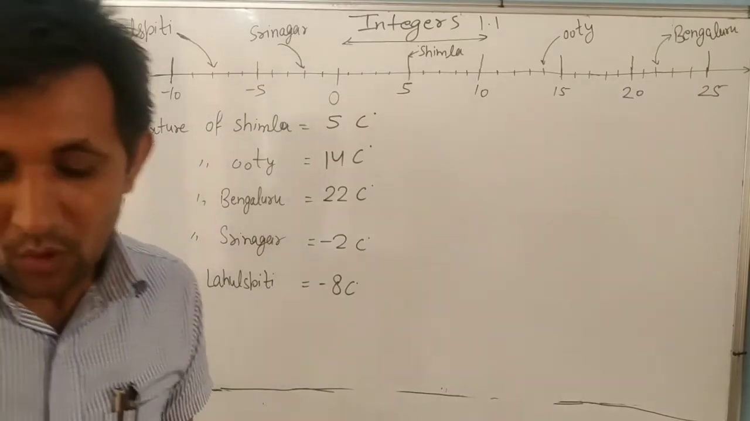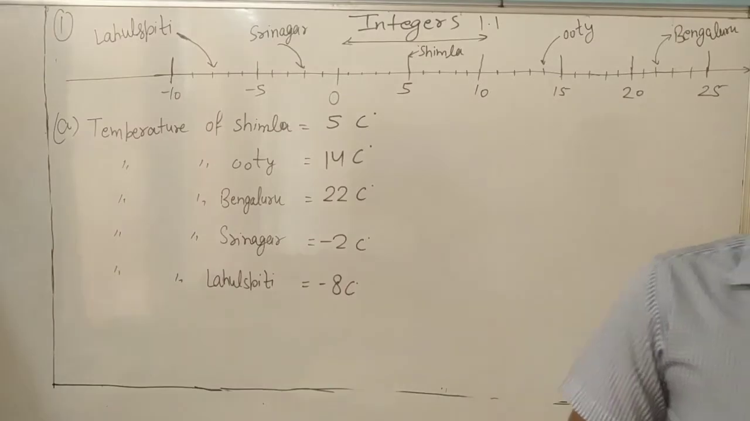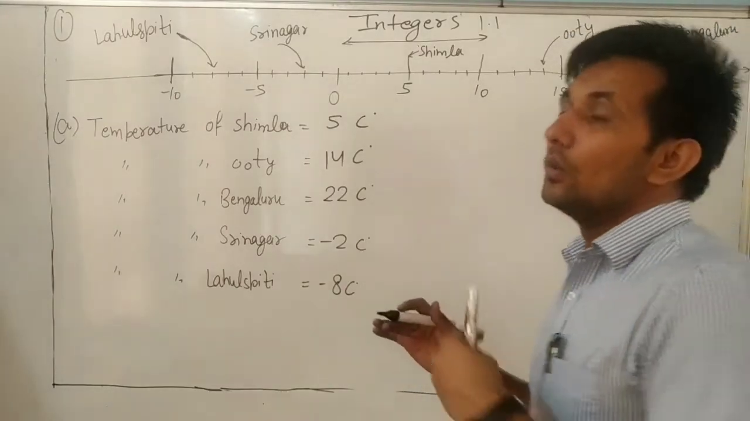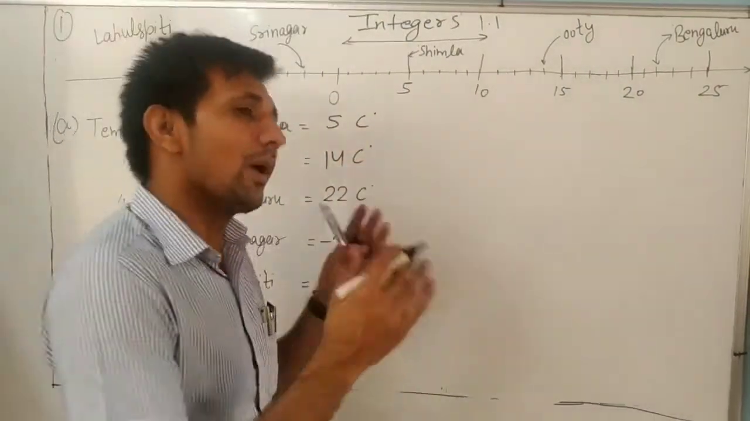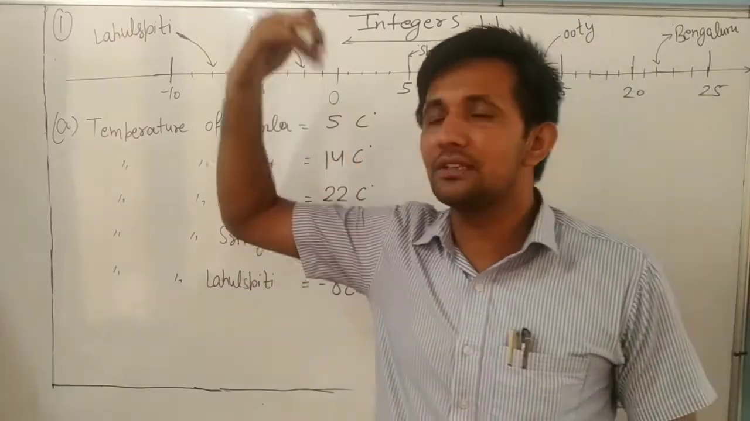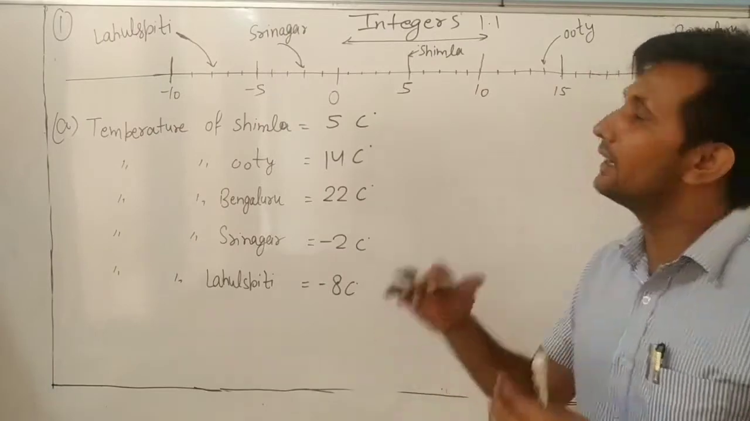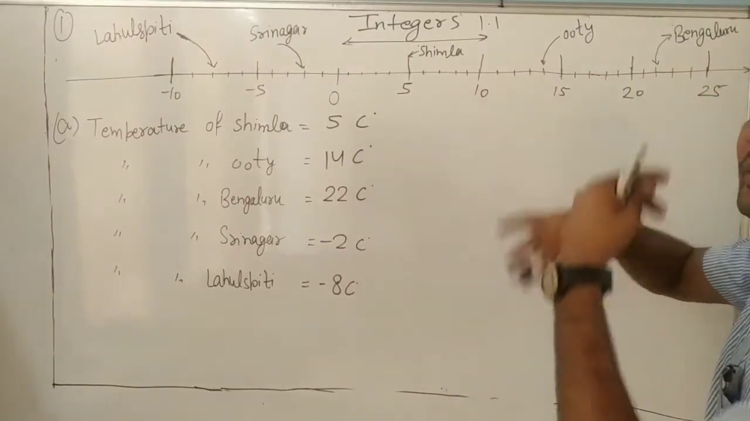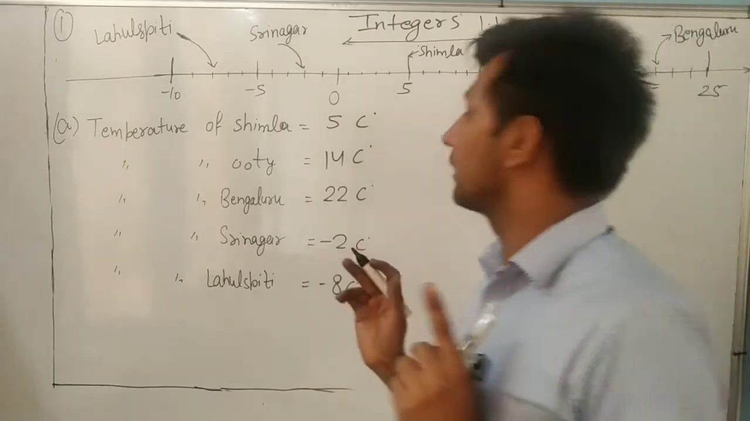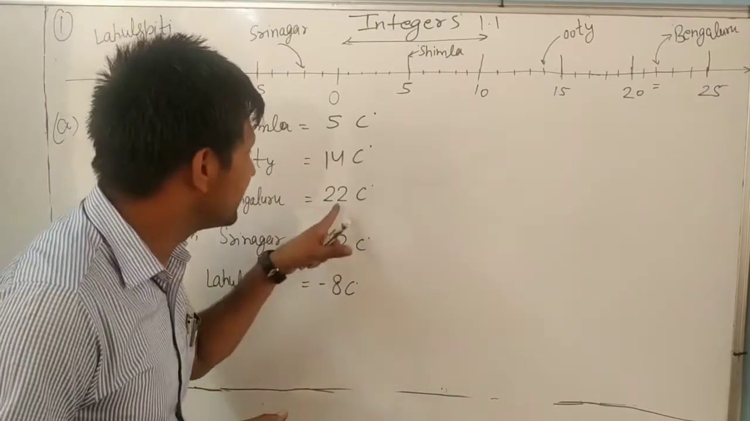Next, dear, what is the temperature difference between the hottest and the coldest place? Always remember, dear, coldest means when the temperature is decreasing and hottest when the temperature is rising. Whenever the temperature rises, it is the hottest place. Rise means more. So which one is it? Bengaluru. A positive number. So 22 is more than -8. So it is the hottest place.